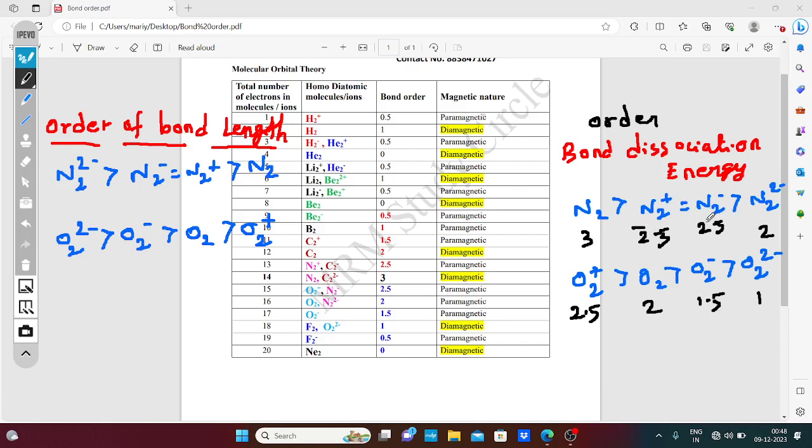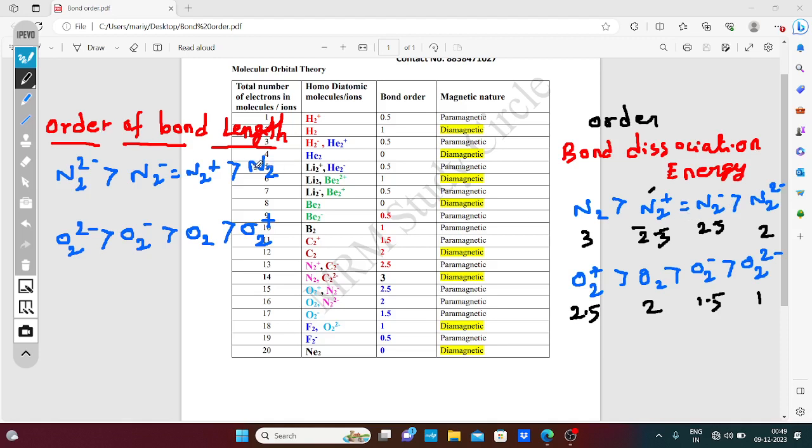See, remember that always the bonding electrons in a molecule are greater than the antibonding electrons, and a positive bond order is stable, and a negative or 0 bond order is unstable. So here, regarding stability, N2 plus is greater than N2 minus, that is why it is written like this.